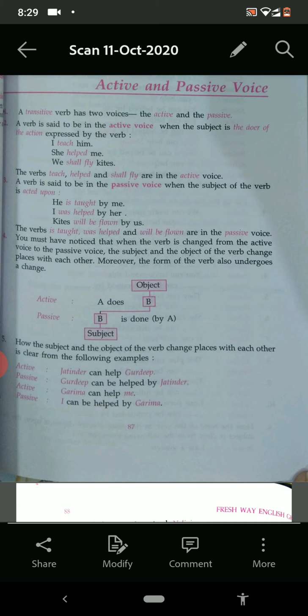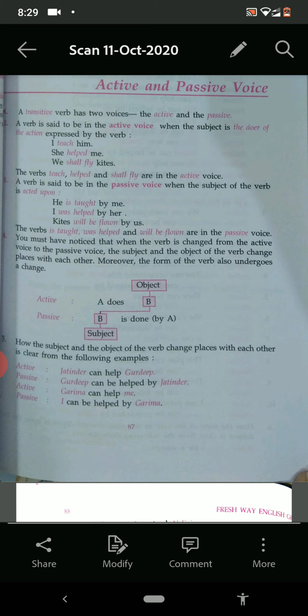See the sentences. He is taught by me. I was helped by her. Kites will be flown by us. Now see the subject he, is taught verb, and by me. I subject, was helped verb, kites subject, will be flown verb.